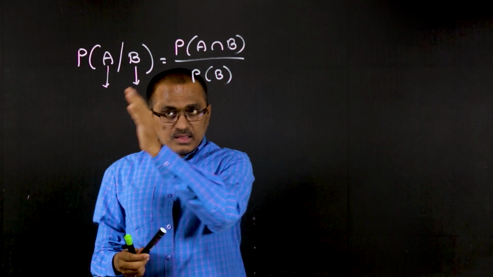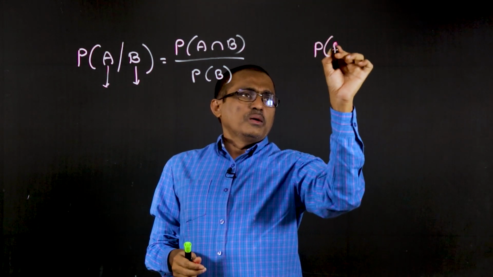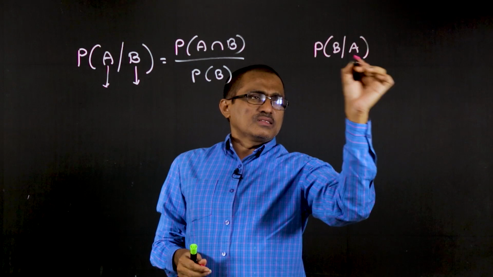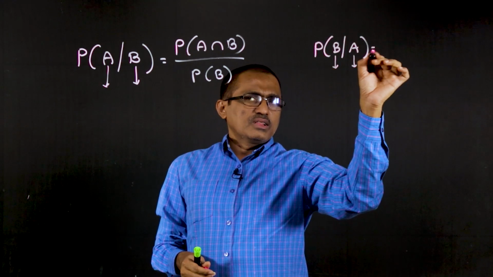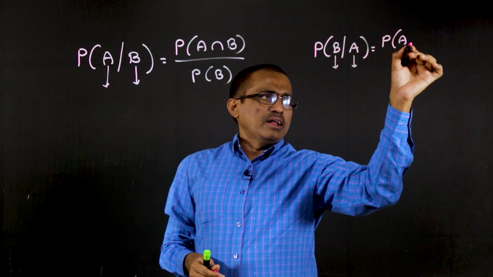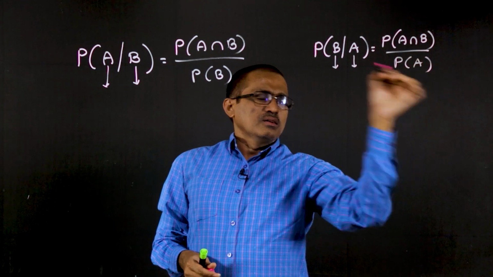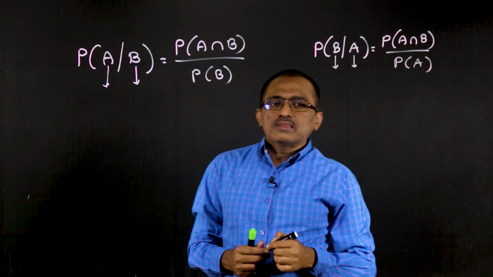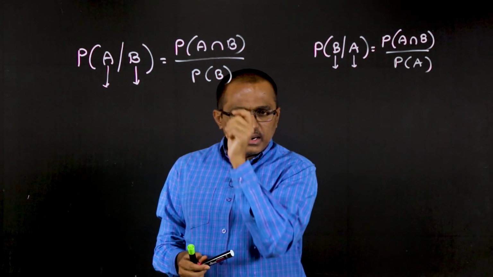Similarly, the other way, I'll write that also. That is P of B given A, where A is the first event that happened, followed by the second event. So this is P of A intersection B by P of A. Right? Now the question is whether we can extend this discussion to random variables.